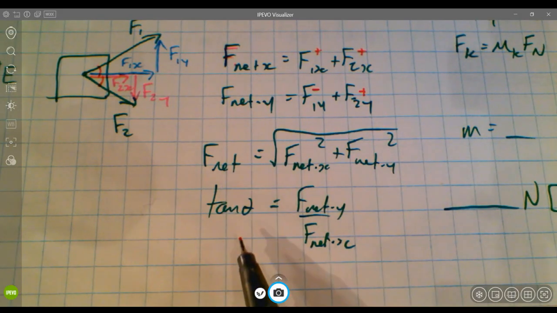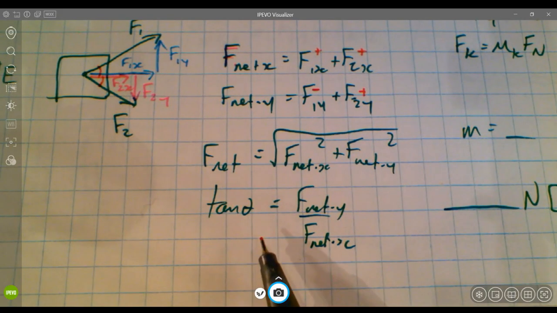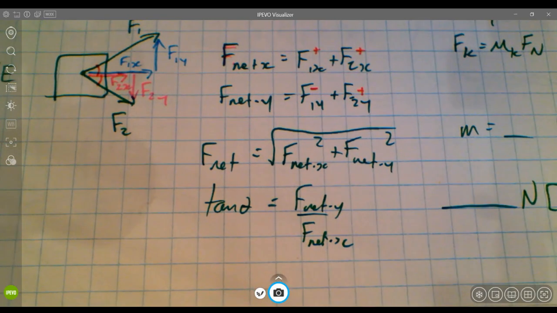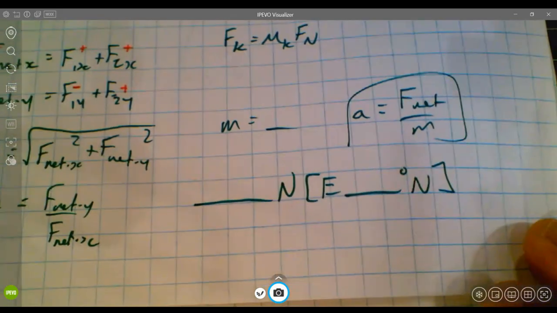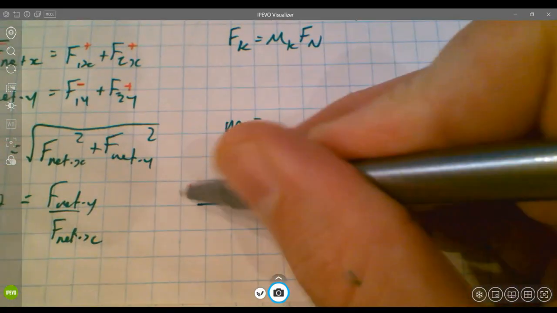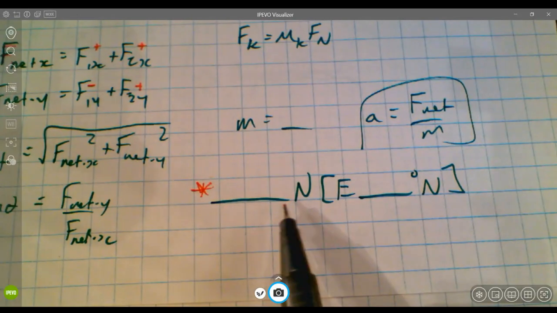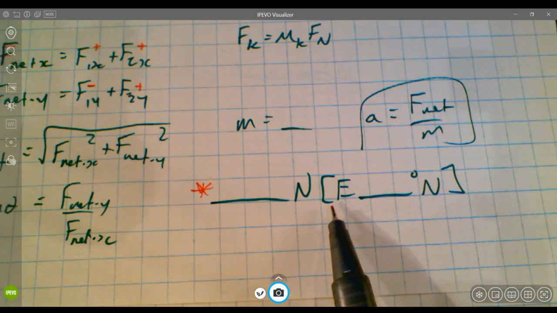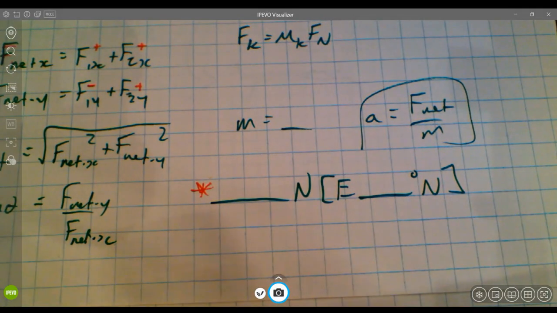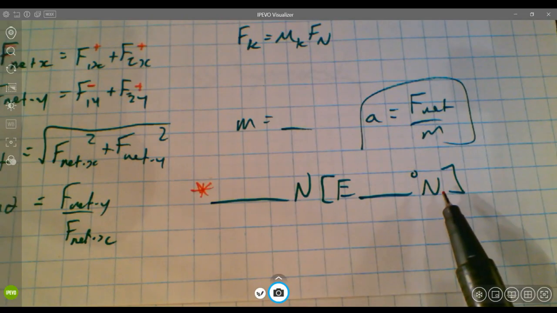We might use tan theta to get the angle of the net force relative to the north, south, east, west reference frame. And if we were able to do that, then we could make a statement like the net force is so many newtons, and then give it a direction based on that calculated theta value of east so many degrees north, for example.